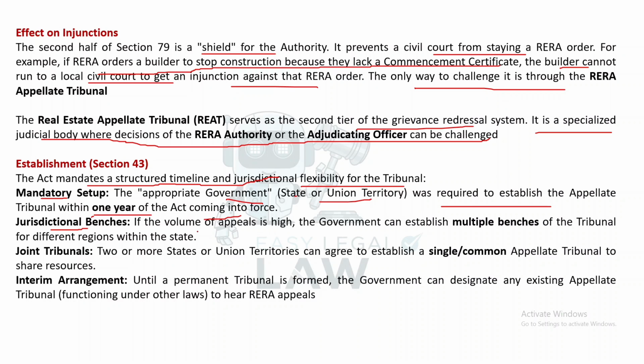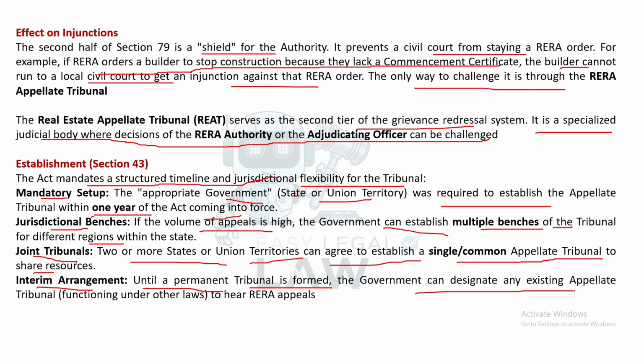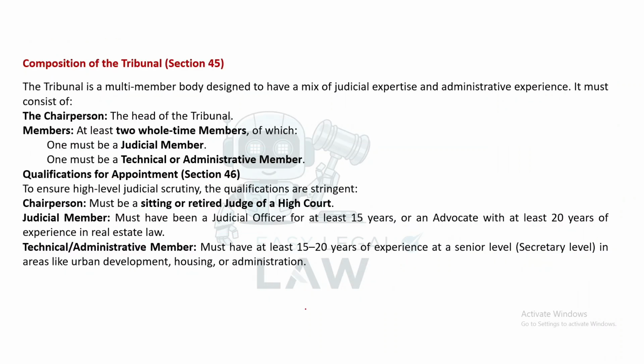Jurisdictional benches. If the volume of appeals is high, the government can establish multiple benches of the tribunal for different regions within the state. Joint tribunals. Two or more states or union territories can agree to establish a single common appellate tribunal to share resources. Interim arrangements. Until a permanent tribunal is formed, the government can designate any existing appellate tribunal functioning under other laws to hear RERA appeals. Section 45 Composition of the tribunal.